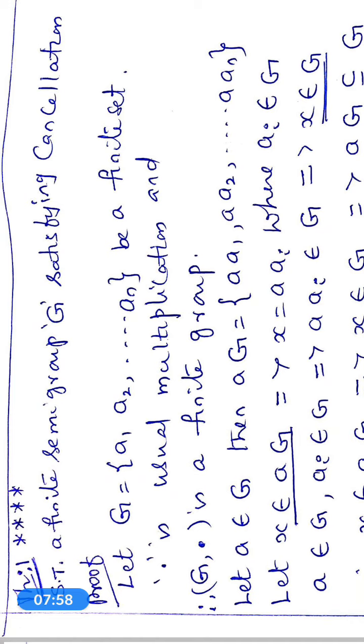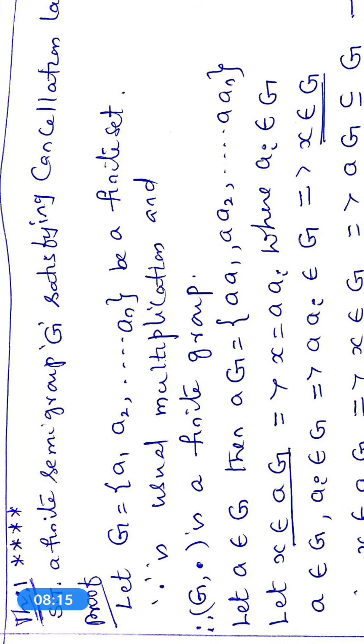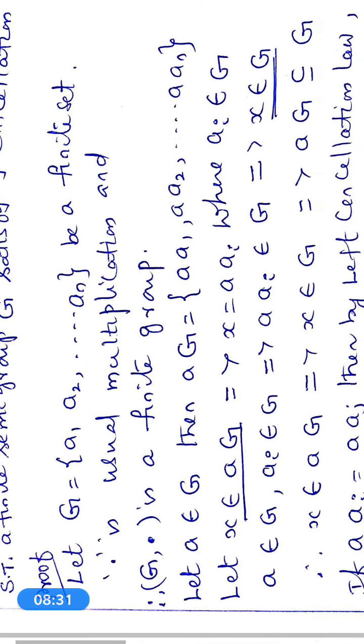A finite semi-group G satisfying cancellation laws is a group. That's why we have to choose a finite set G that contains n elements a1, a2, ..., an, and dot is the usual multiplication. So, G comma dot is a semi-group. G is finite, so by the definition of finite semi-group, G comma dot is a finite semi-group.